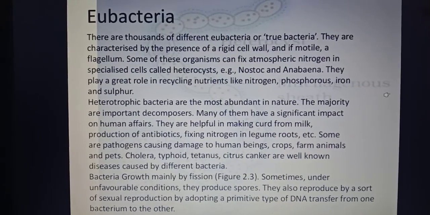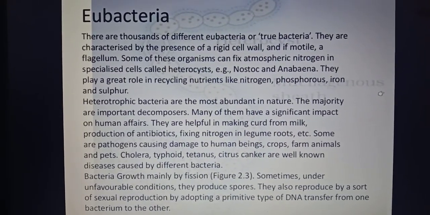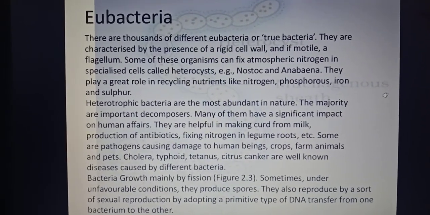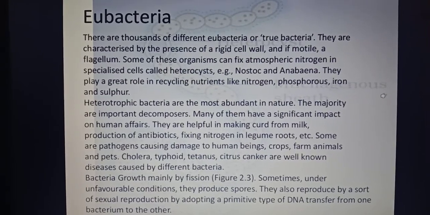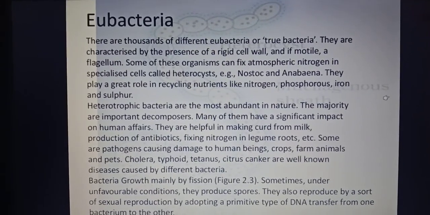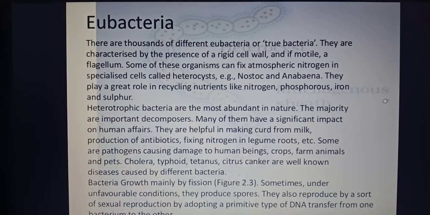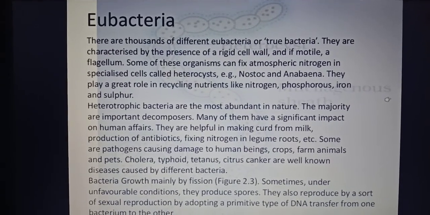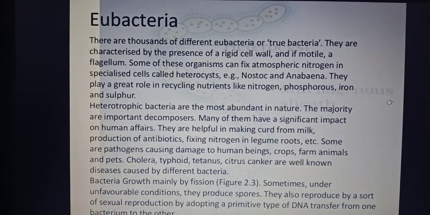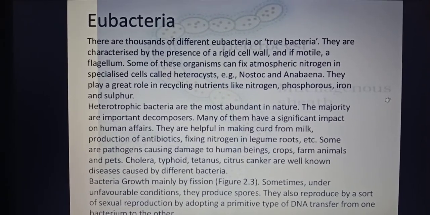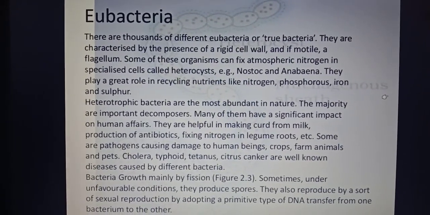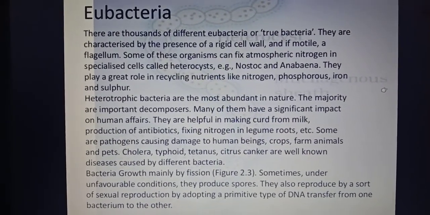Some of these organisms can fix the atmospheric nitrogen in specialized cells called heterocysts. Examples are Nostoc and Anabaena. They also play a great role in recycling nutrients like nitrogen, phosphorus, iron and sulfur.